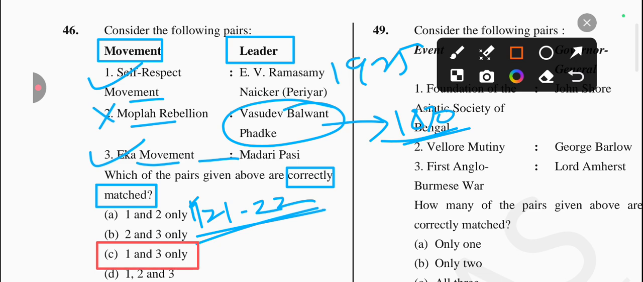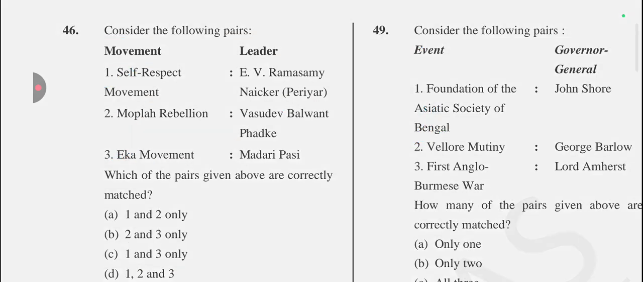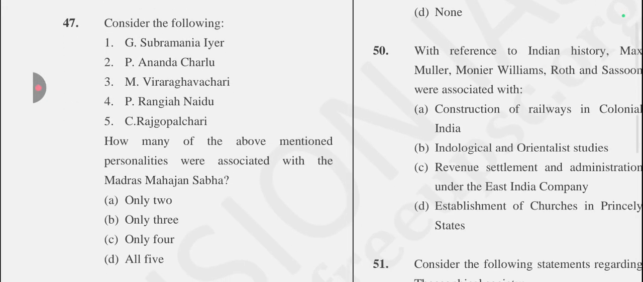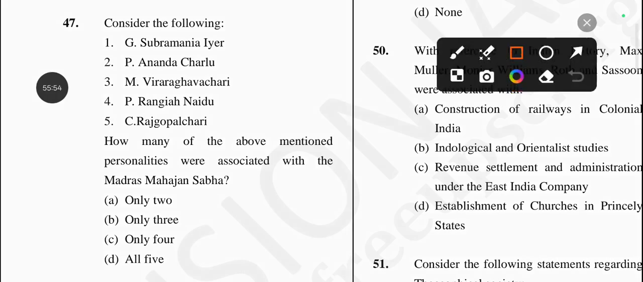Statement 1 and 3 is the correct one. Okay, let's come to the next question, which is: consider the following, and it is asking how many of the above mentioned personalities were associated with the Madras Mahajan Sabha.